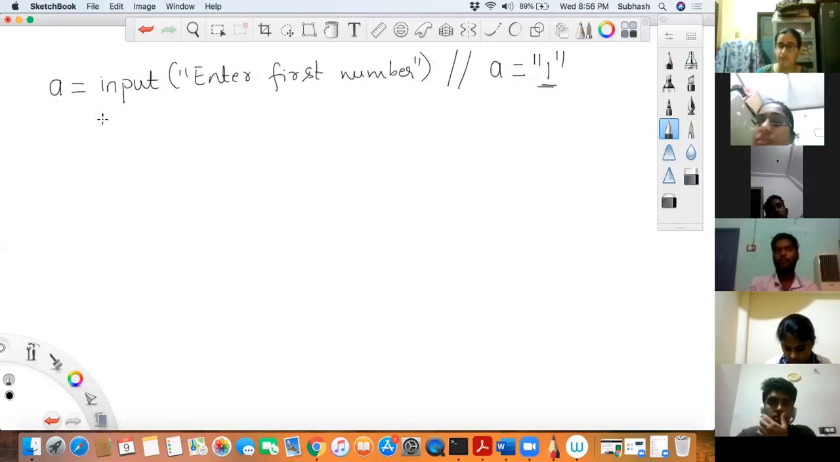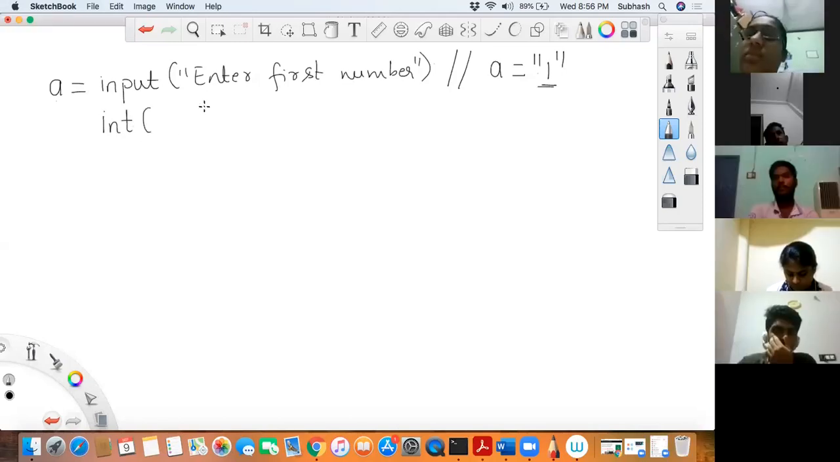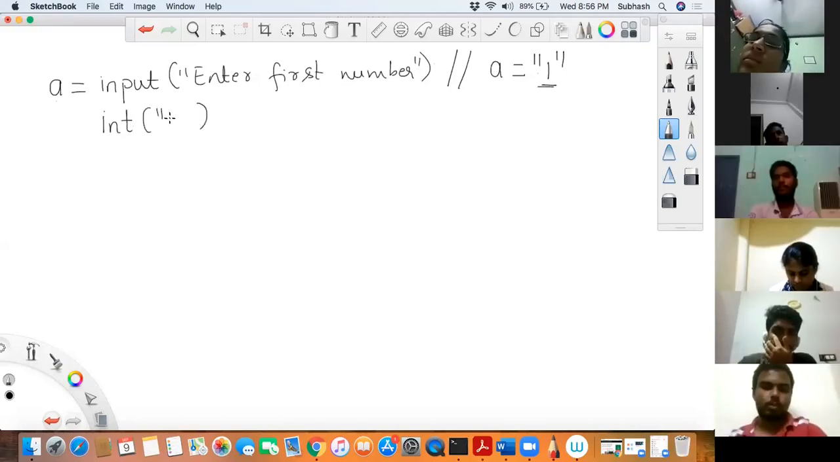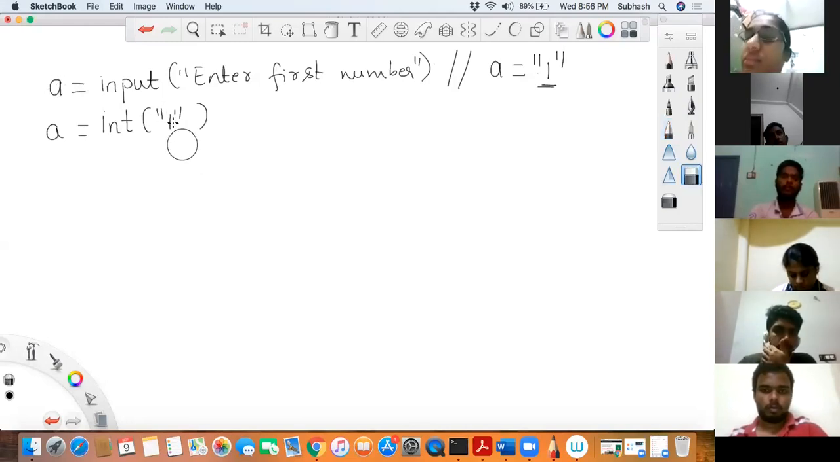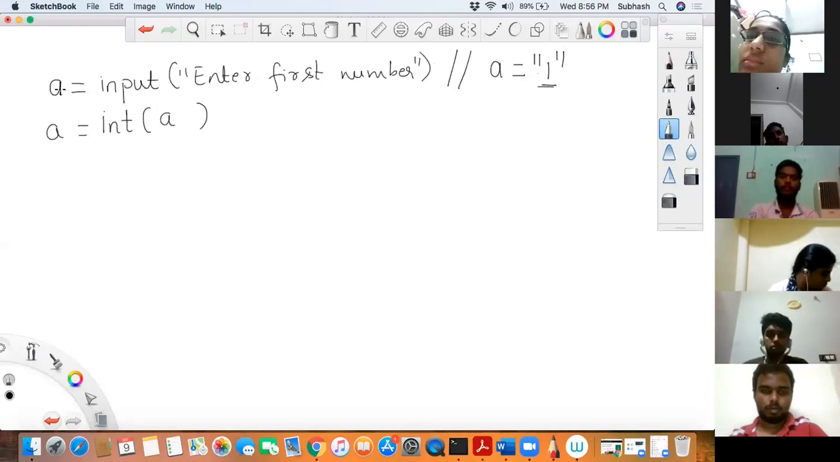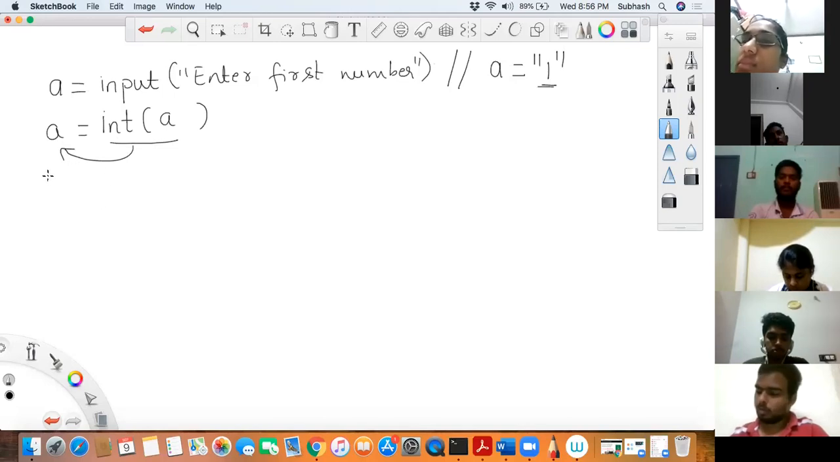So what I will do, I will use this function called int. int is a function given by Python to convert a string 1 into an integer 1. Where is the string present? It is present in A, right? So I will say A is equal to int of A. Initially A was containing the string 1, that got converted into an integer and got stored into A. Is that okay?